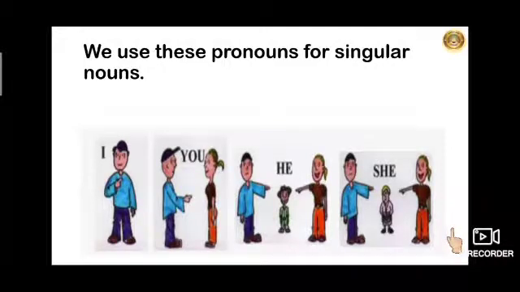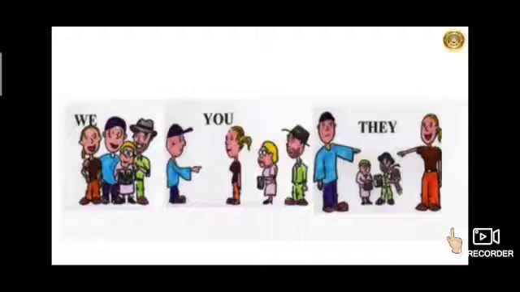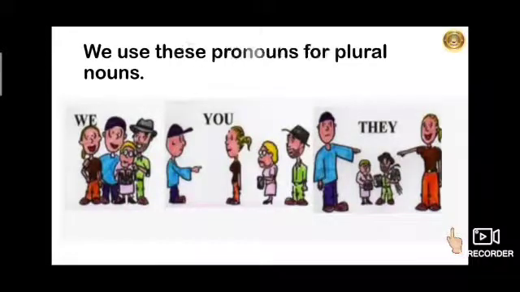Like this, we have some more pronouns, and these are all pronouns we use for plural nouns, which are used in place of plural nouns or more than one person or one thing or more than one animal. Like here, the first pronoun is we.